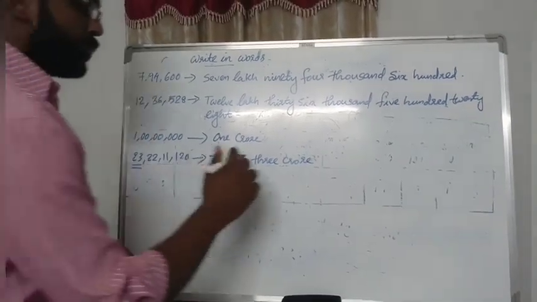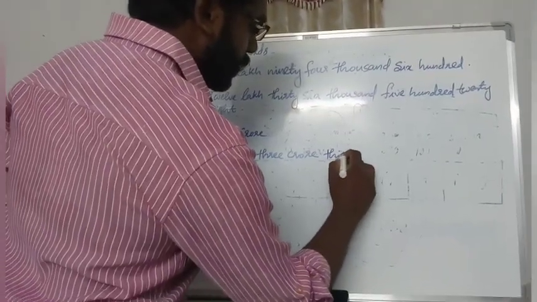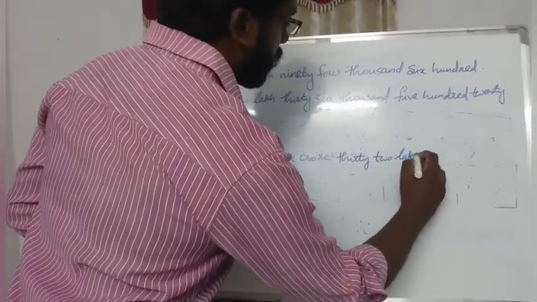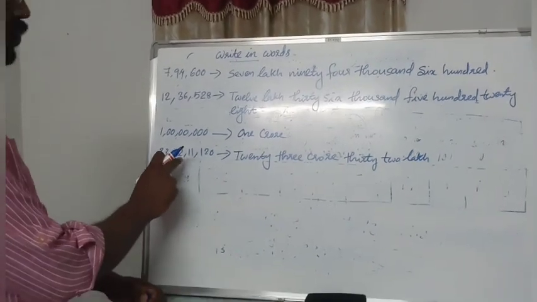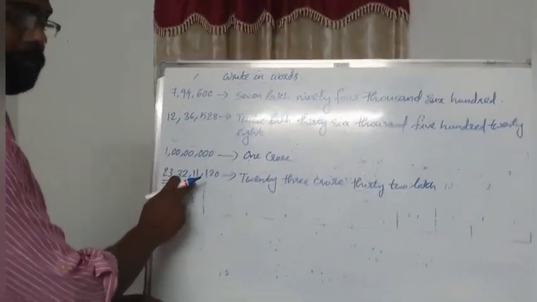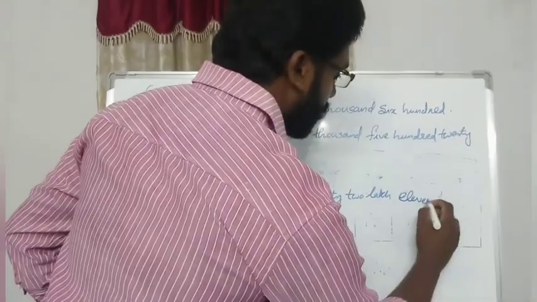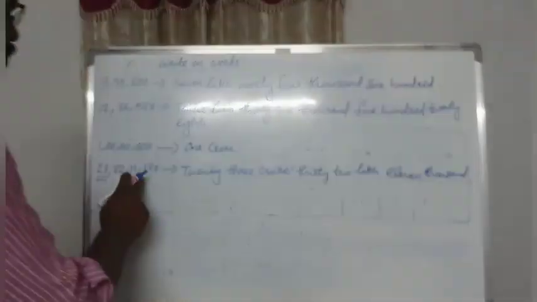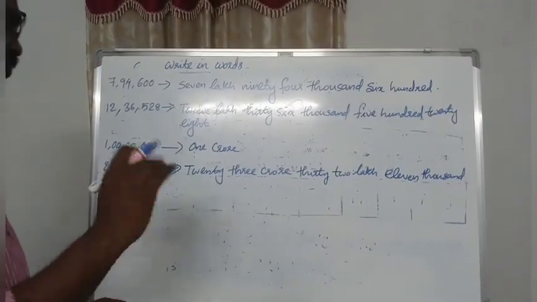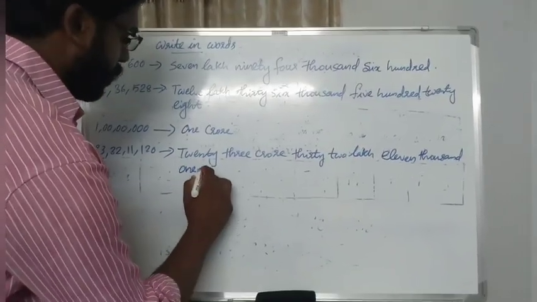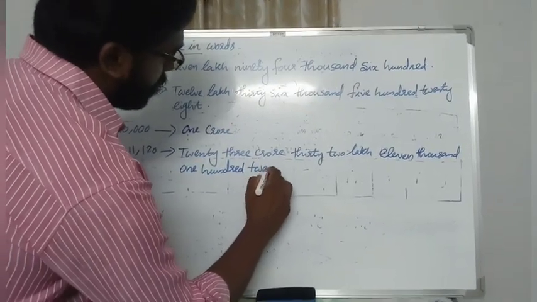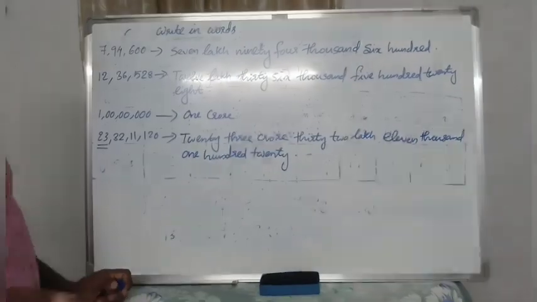Next 32 lakh. Next is ten thousand ten, 11,000. 120. 120.